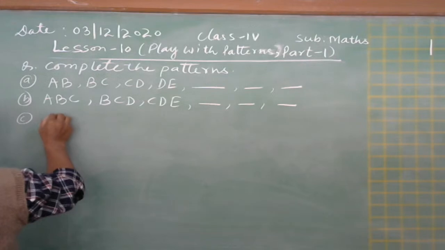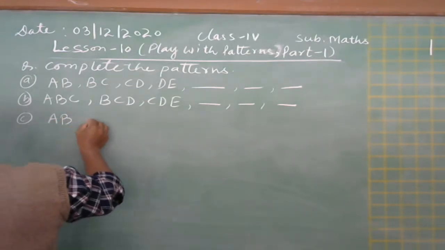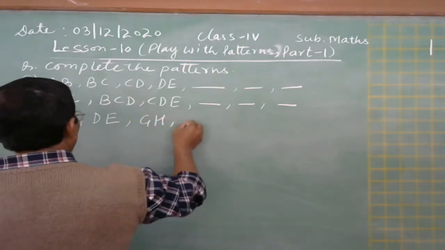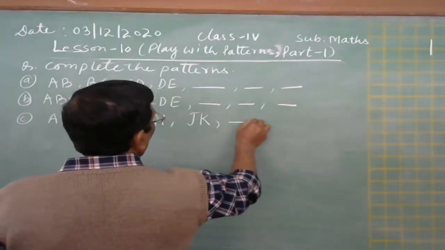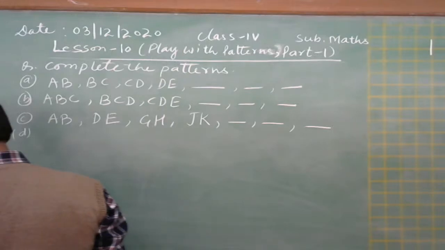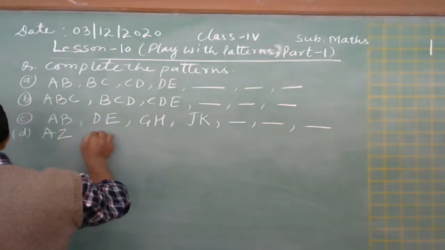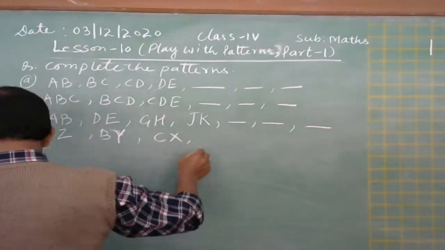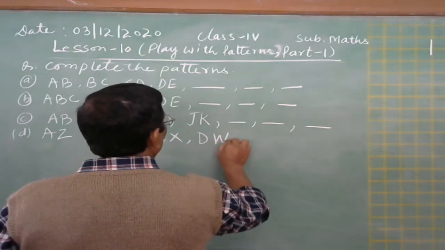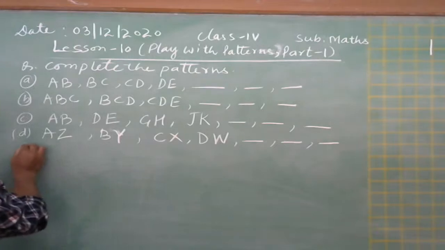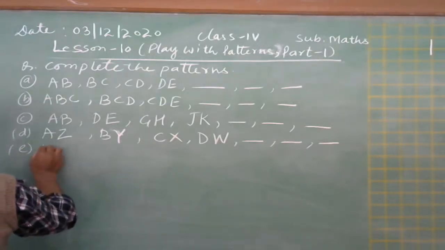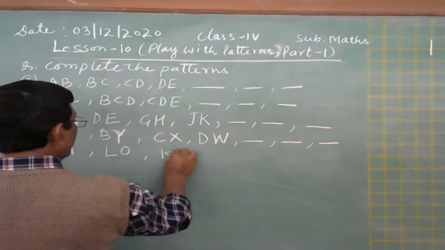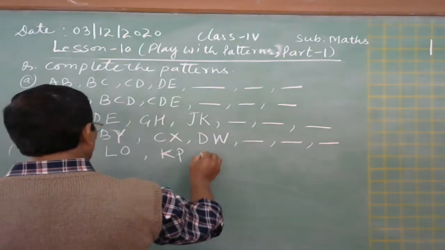Now, C part: A, B, and then D, E, and then G, H, then J, K. Then D part is there: A, Z, comma, B, Y, and then C, X, and D, W. And then E part, it is M, N, L, O, K, P, J, Q.